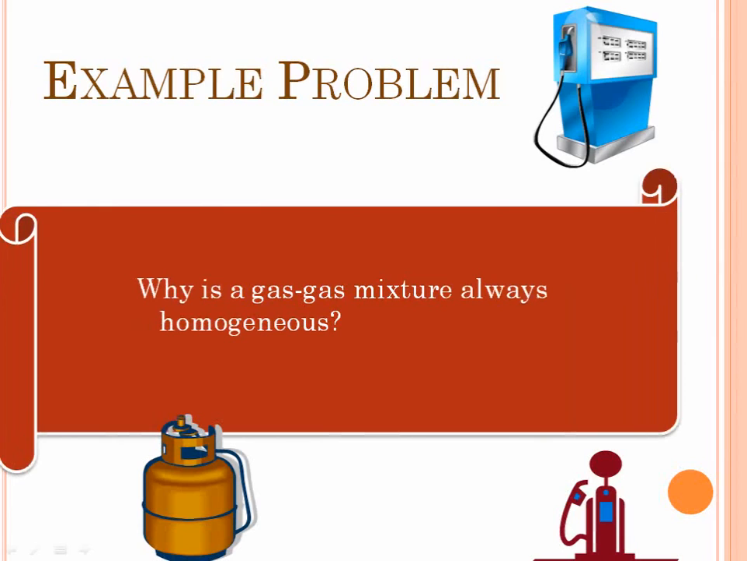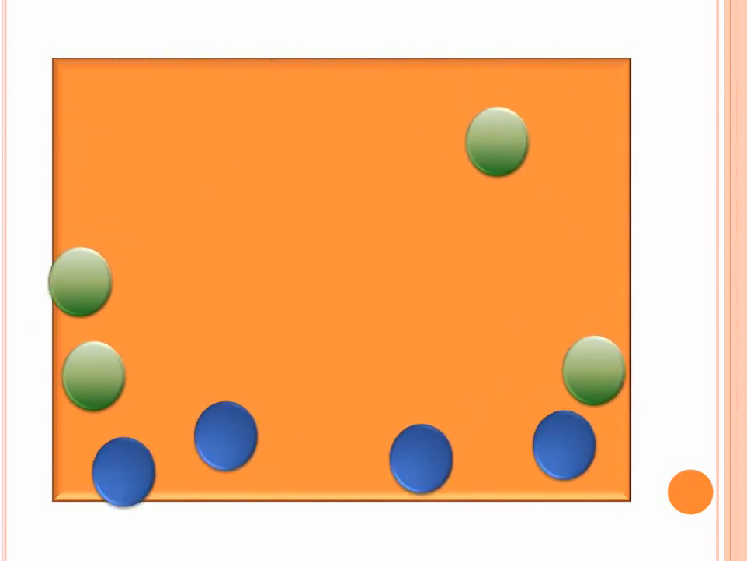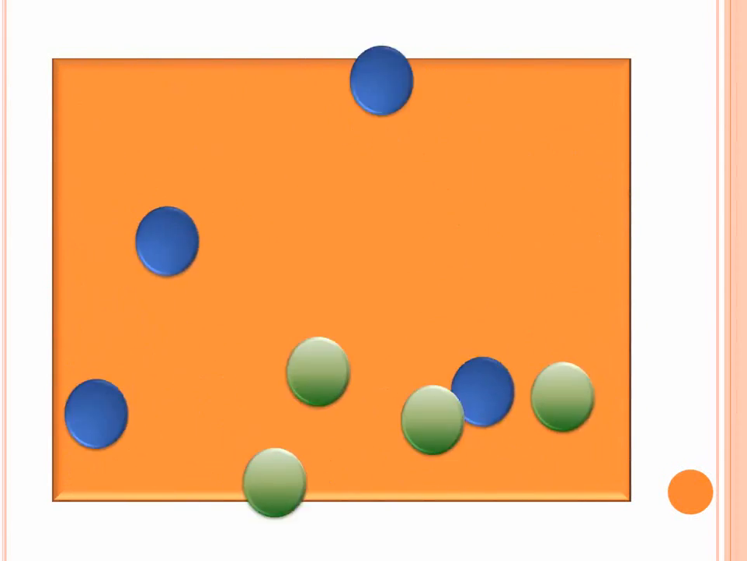Here's yet another example problem. Why is a gas-gas mixture always homogeneous? Did you know that? You see, what happens is that in case of a gas-gas mixture, the particles of a gas always spread out and occupy all the space available. Isn't it? We had learnt about that in the previous chapters. We had learnt that gases spread out and occupy all the space available to them. So if you have a box which contains two gases, both the gases will spread out and occupy all the space available to them. Isn't it?